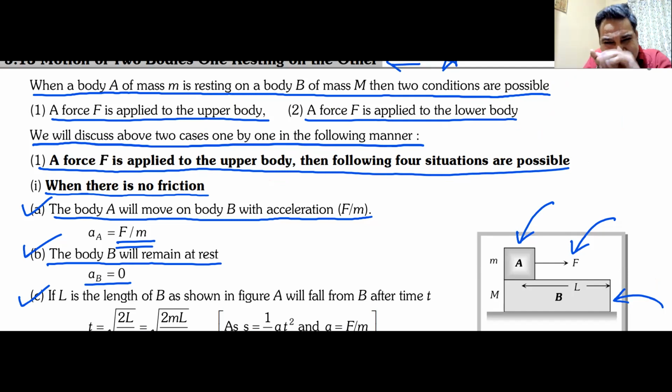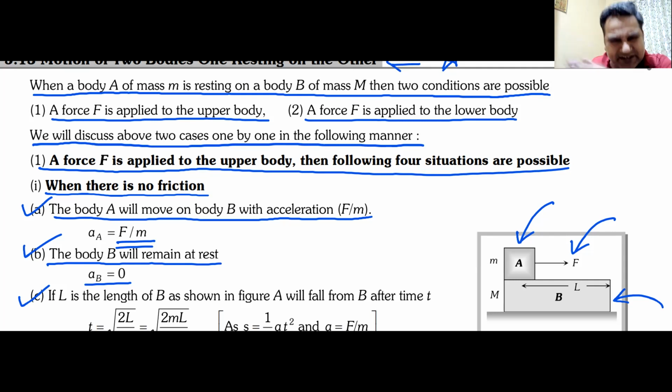Again, when I apply force on the lower block, three cases are possible. Case number one, no friction. Block B moves, block A falls down. Case number two, they move together. For them to move together, the applied force must be less than some value. What is that value? Mu s into G into capital M plus small m. And what is their common acceleration? F divided by m plus m.